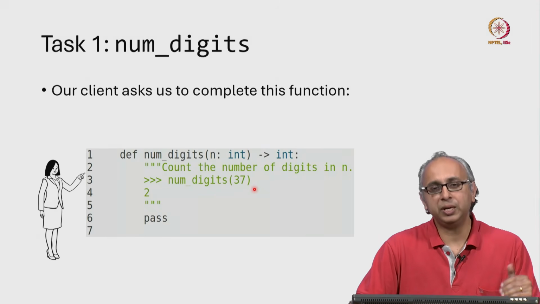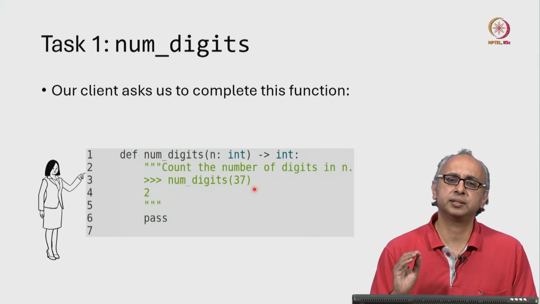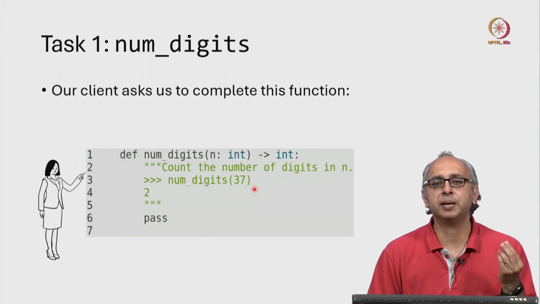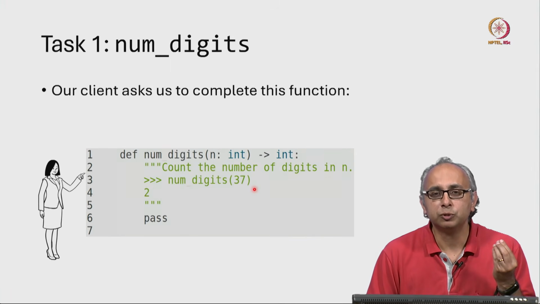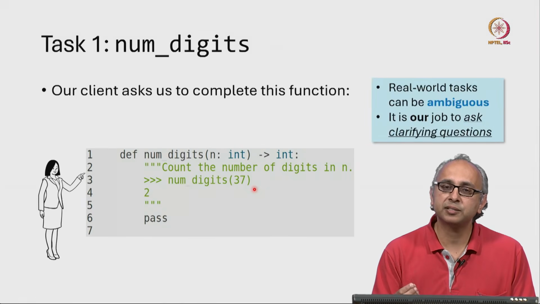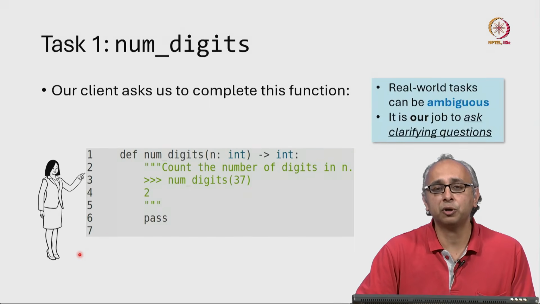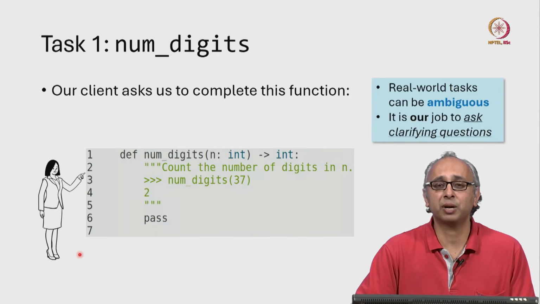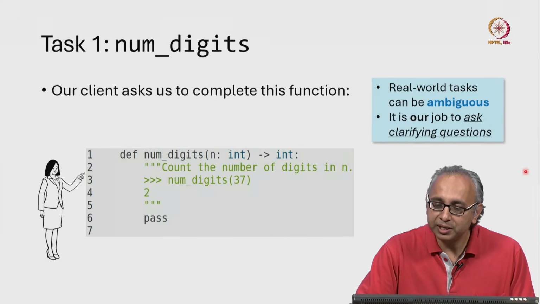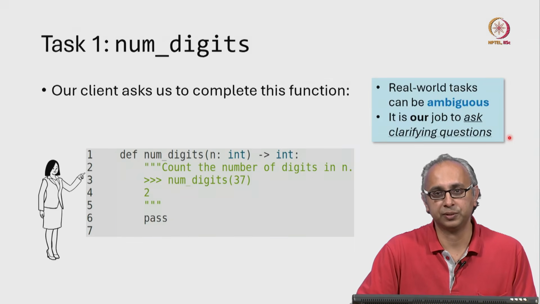So as we read this given information, we might think that the task is very clear. But I want you to develop the ability to doubt that. Because please remember that in the real world, tasks are often ambiguous. Remember, our client is typically not a programmer. If she was a programmer, why is she asking us to write the code? She would have written the code herself, right? So it is our job to ask clarifying questions.